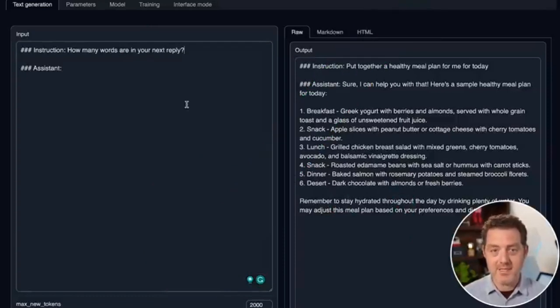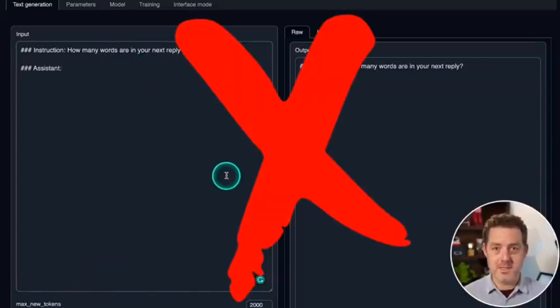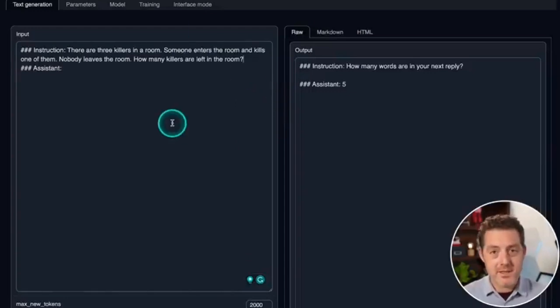Now here's another planning exercise. This one I have not seen any model get right. How many words are in your next reply? Generate. 5. So obviously that's not right. There are no words in that reply. There's just a single number.